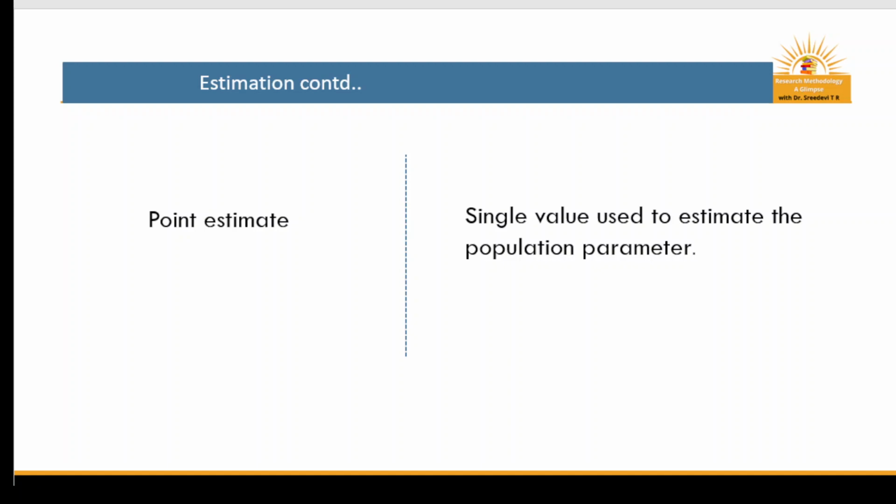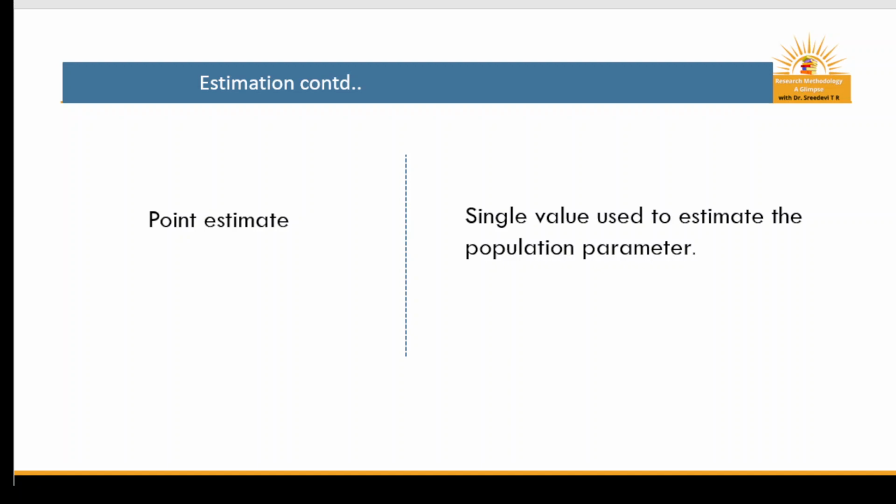If a study is done to estimate the weight of students in a class, and we take 10 students randomly from a class of 100 students and find that their mean weight is 55 kg, this mean weight of 55 kg is considered as the mean weight of the entire class.